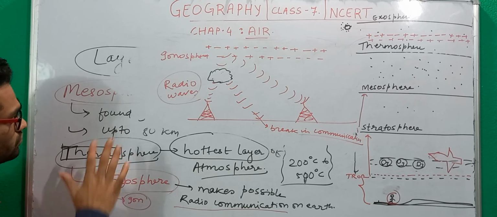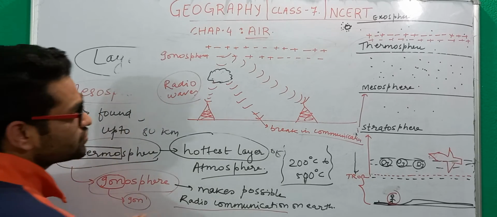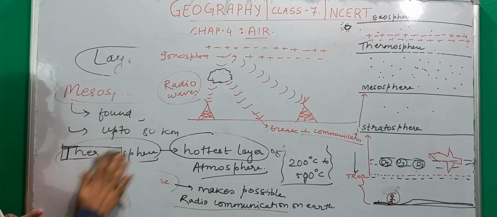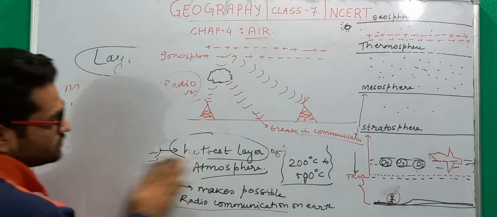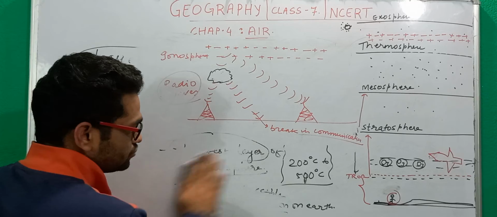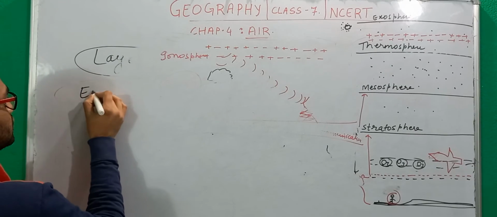Okay, so this was the basic idea of ionosphere. And now exosphere is something which is like a transitional zone between the earth's atmosphere and the space. Okay, so this is not of too much knowledge. Exosphere is basically a transitional zone.